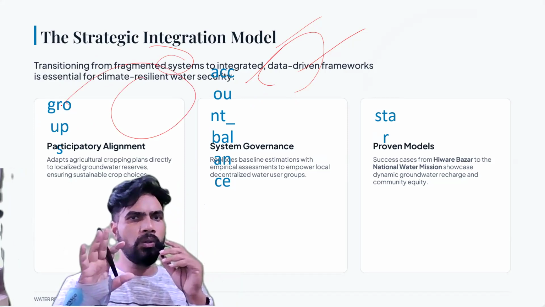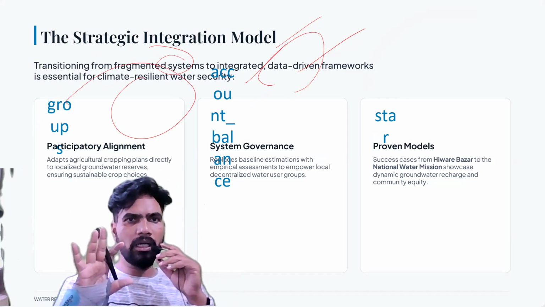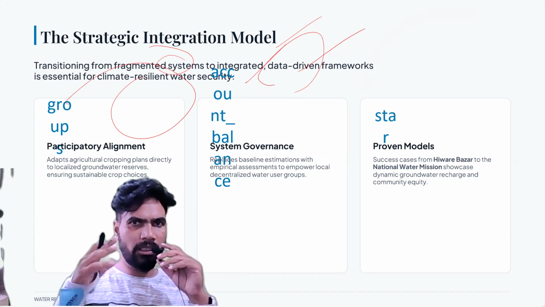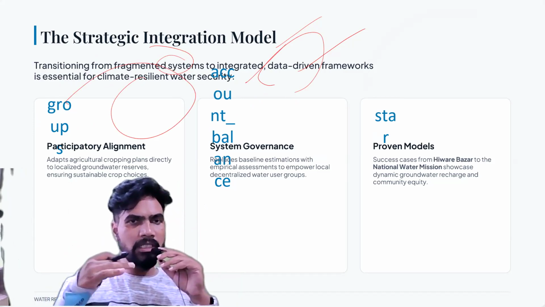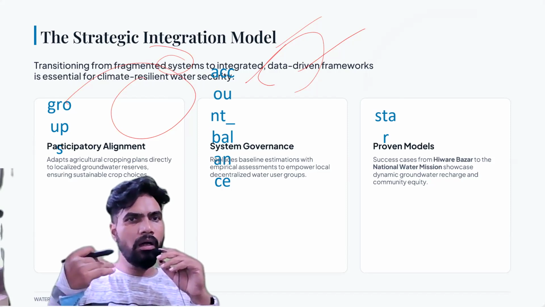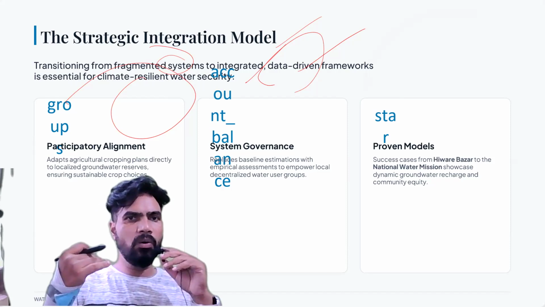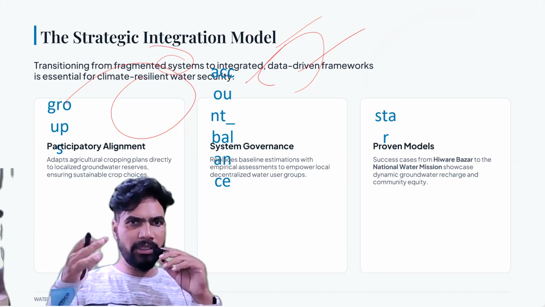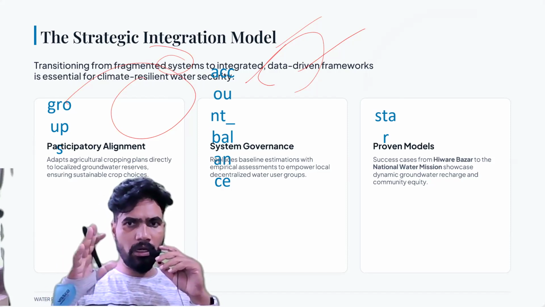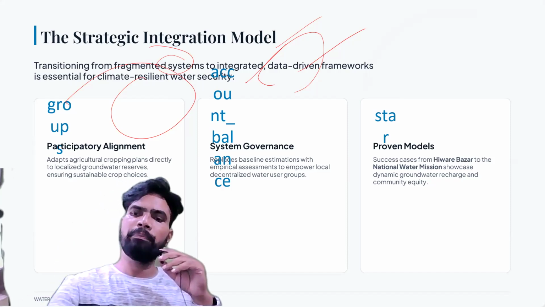Okay. So ये ऐप क्या करता है, एक fragmented system को integrated system बना देता है, and that system is also data driven, and which will help us in realizing the goal of climate resilient water security. Okay. Right.